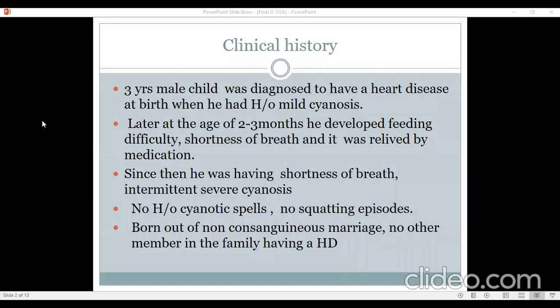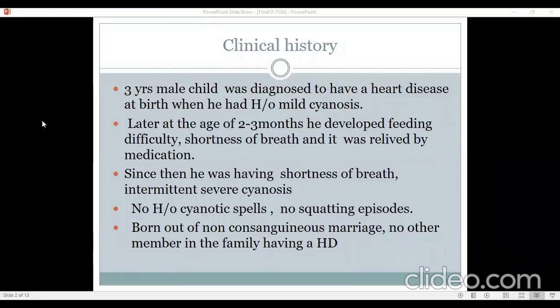One history that I would like to get, which is missing over here, is the history of failure to thrive, whether the weight gain was optimal or not. If there is history of failure to thrive, then again it goes more in favor of heart failure and therefore cyanotic congenital heart disease with increased pulmonary blood flow. Shortness of breath, yes, that could be part of heart failure. That could also be because of cyanosis. And as the child gets bigger and starts walking, then you know that shortness of breath becomes worse and worse.